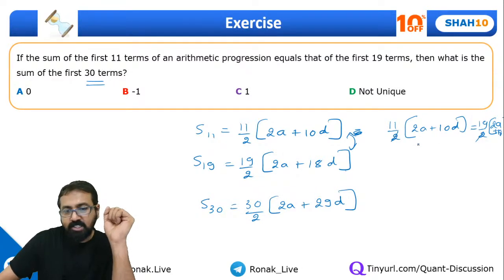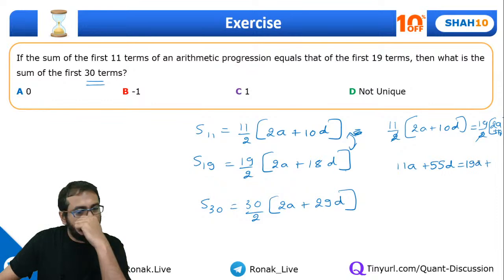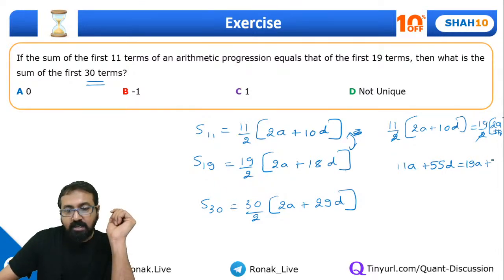So this will get cancelled off, and again we can take out 2 as a common factor from both sides. We'll get 11a plus 55d is equal to 19a plus 19 nines are 171d, correct?